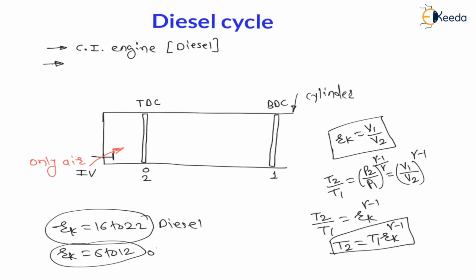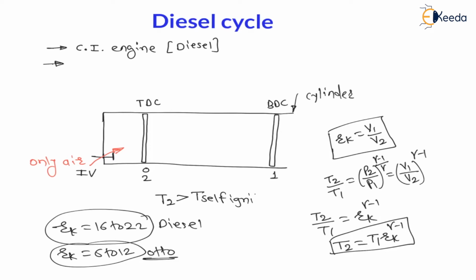6 to 12 for Otto cycle, that is petrol engine. So my dear students, can you simply say here, as compression ratio for diesel cycle is very high as compared to Otto cycle, therefore temperature at the end of compression, that is T2, is very high, and this temperature at the end of compression, T2, is more than self ignition temperature of diesel.